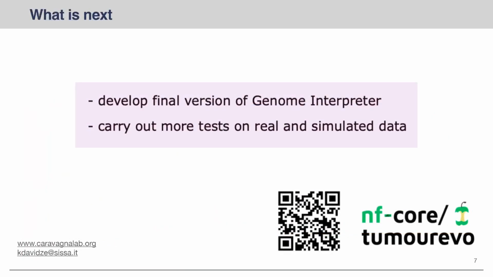So our gathered dataset is small but enough to demonstrate the pipeline feasibility. The next steps are to finalize the genome interpreter model to better interpret the analysis results, and test the pipeline on larger and simulated datasets and improve integration with more tools and formats. So in summary, nf-core/tumourevo fills a critical gap in cancer genomics workflows by standardizing tumor evolution analysis.